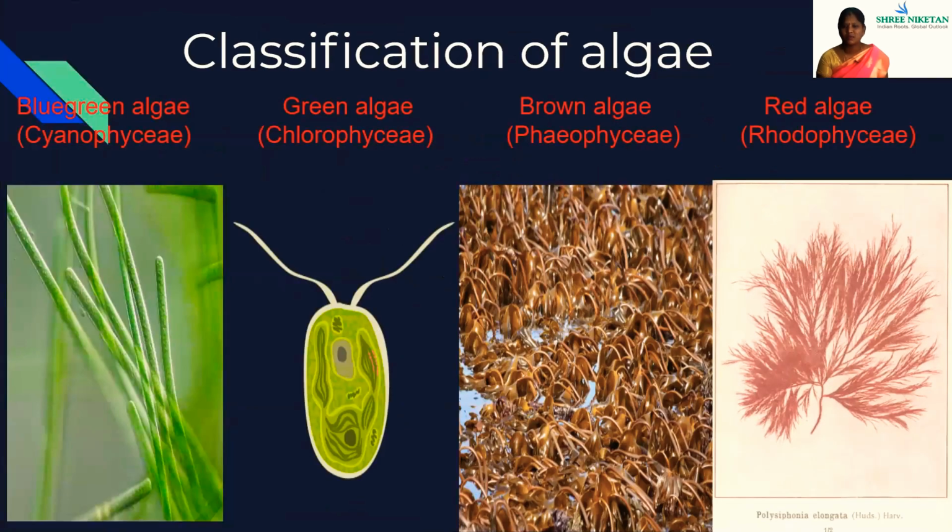Next, we are going to see about the classification of algae. There are 4 classes: blue-green algae, green algae, brown algae and red algae. You can see the Cyanophyceae, which is called blue-green algae, green algae, that is Chlorophyceae, the brown algae is Phaeophyceae. You can see the red algae, which is Rhodophyceae.